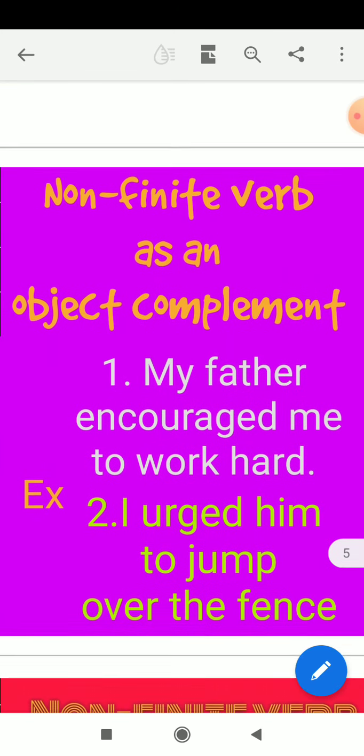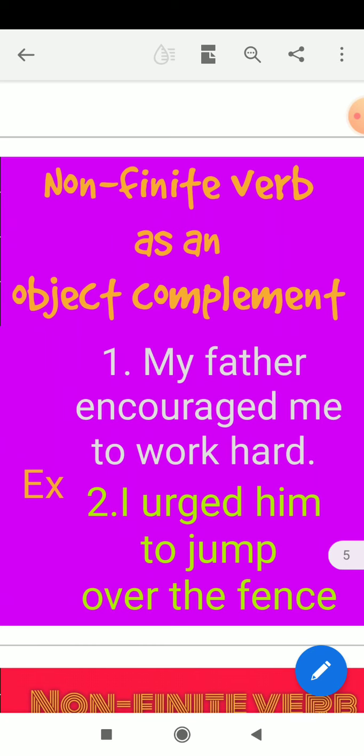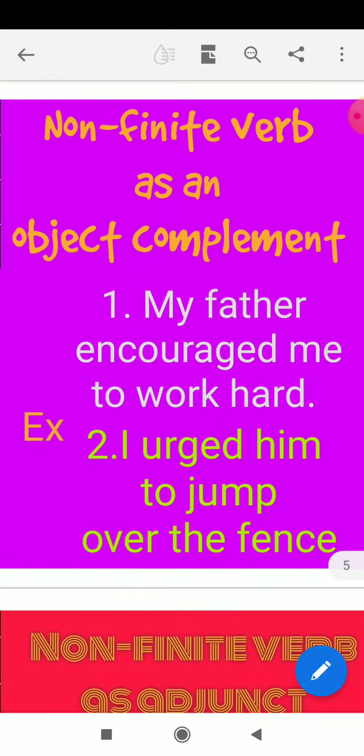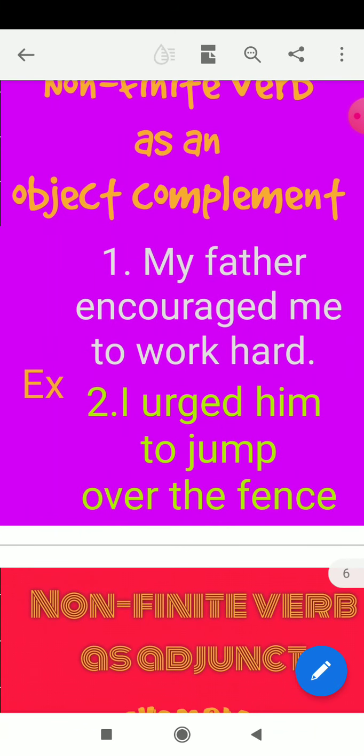Now come to the next point: non-finite verb as an object complement, which complements the object. My father encouraged me to work hard. My father is the subject, encouraged is the verb and me is the object. To work complements the object, me. So it is an object complement.